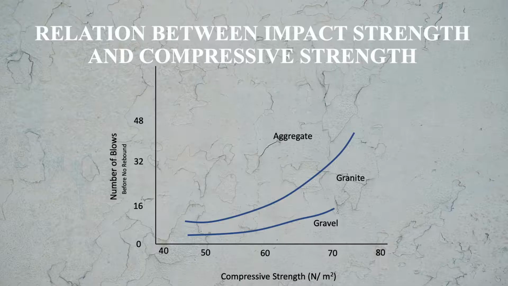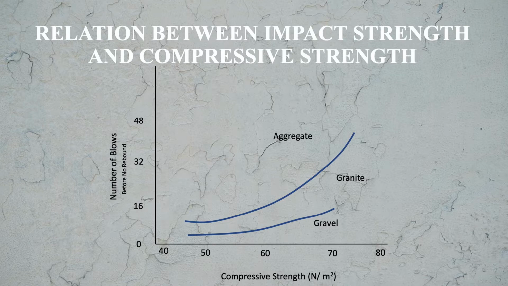Here you see the relationship between the impact strength and the compressive strength. On x-axis you see the compressive strength, on y-axis number of blows before no rebound, means state of failure. So here you see the effect of different types of aggregates. Two types of aggregate you see in this graph, gravel and granite.